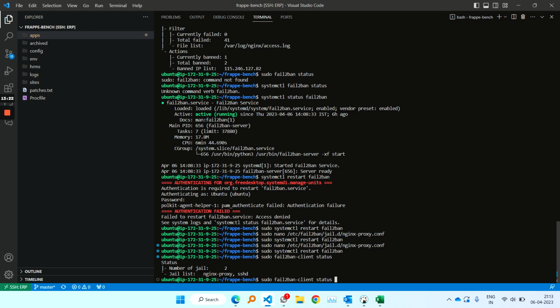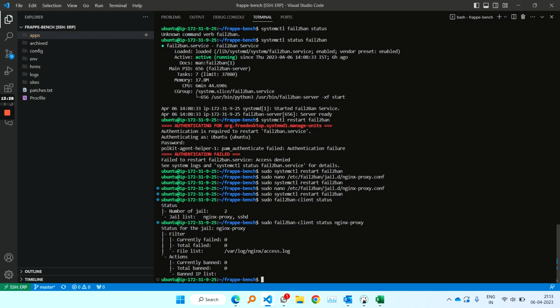If you want to see the status of a particular jail, we can write down the name of that jail and check the status. So it will let us know how many IPs are currently banned, the banned IP list, and all that we can see here. So this is how fail2ban works.